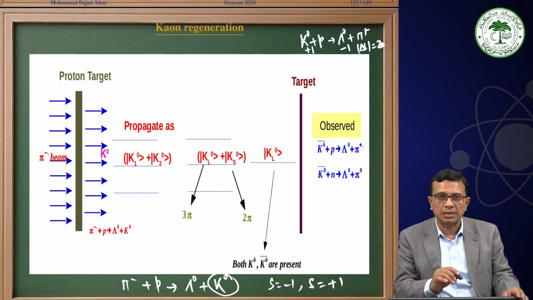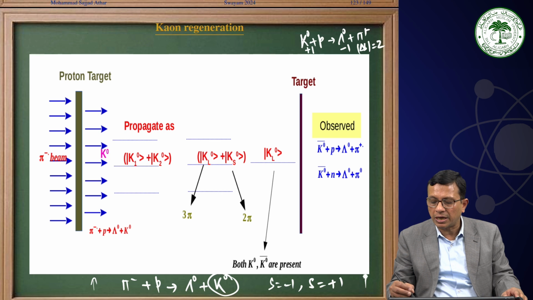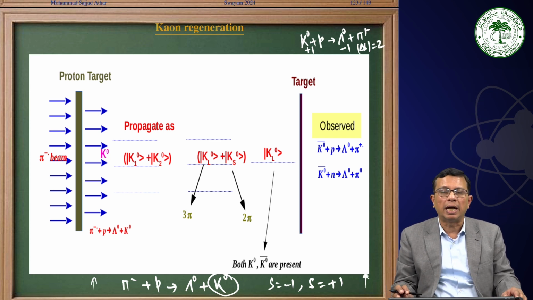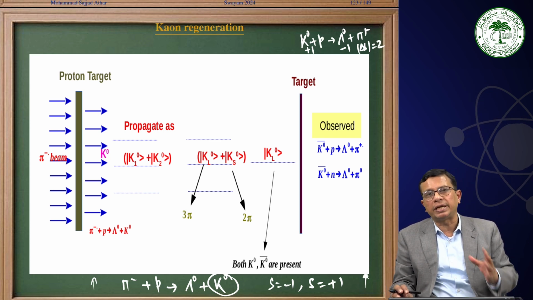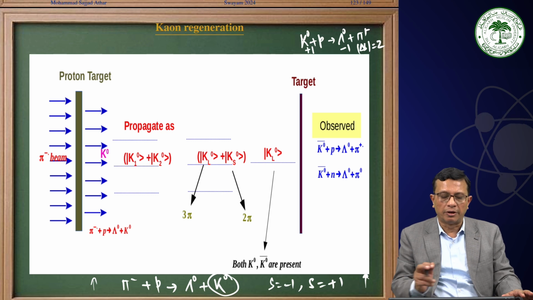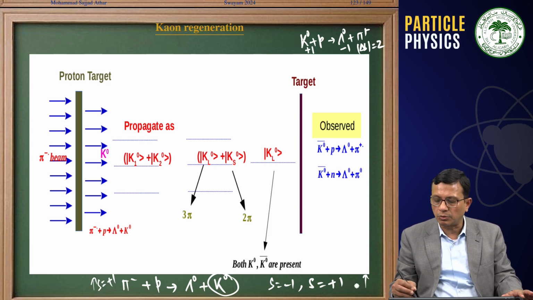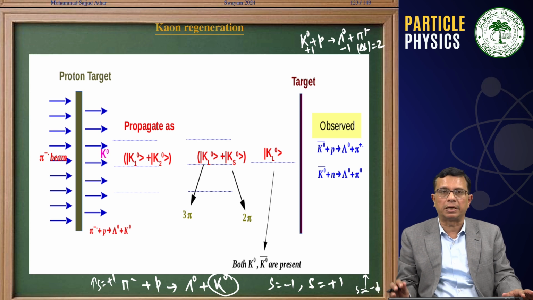If you notice, here we have produced a K0 and here we are observing a K0 bar, which means some of the K0s have regenerated into K0 bar. This is what we call Kaon regeneration, where to start with this was a strangeness plus 1 particle and this is a strangeness minus 1 particle.